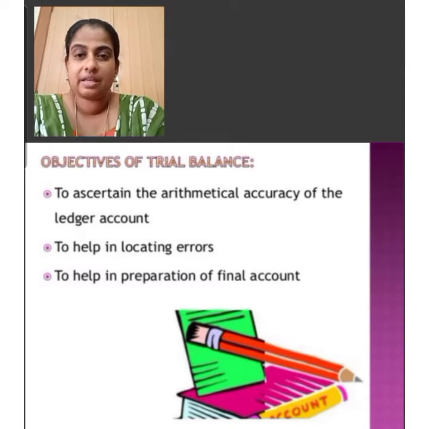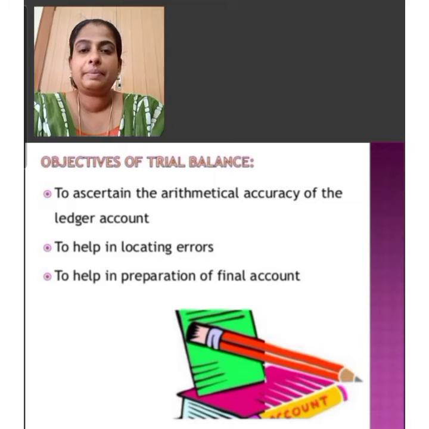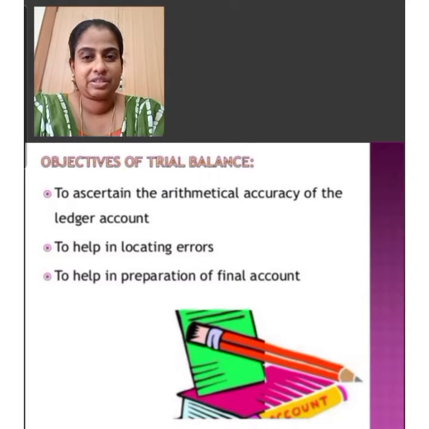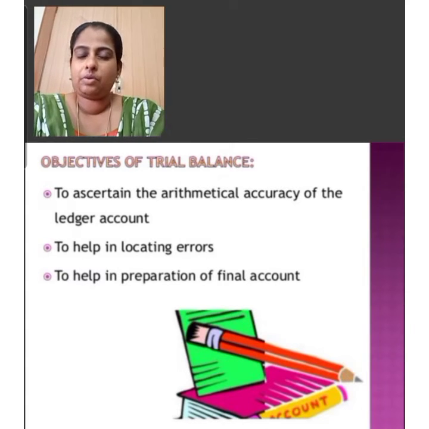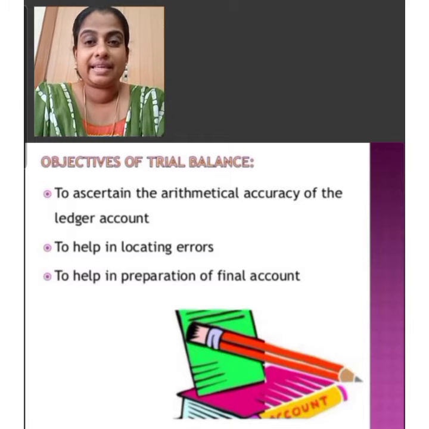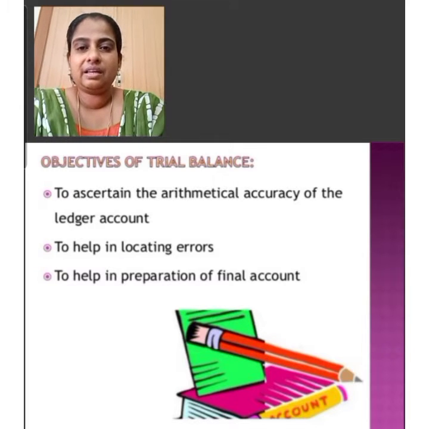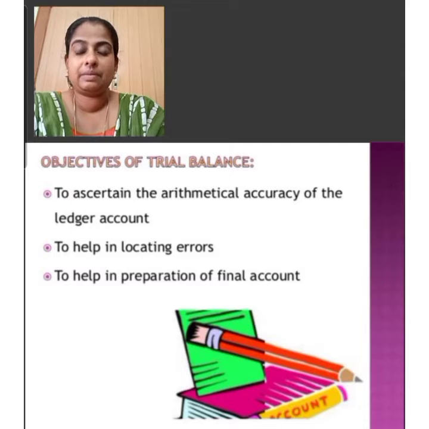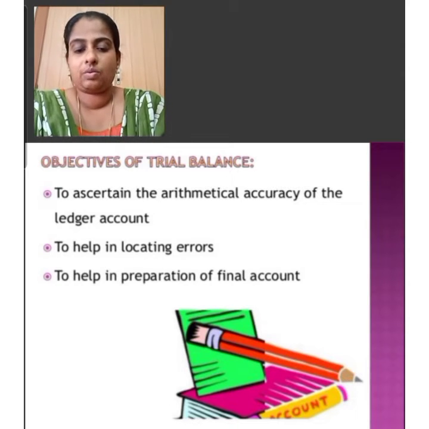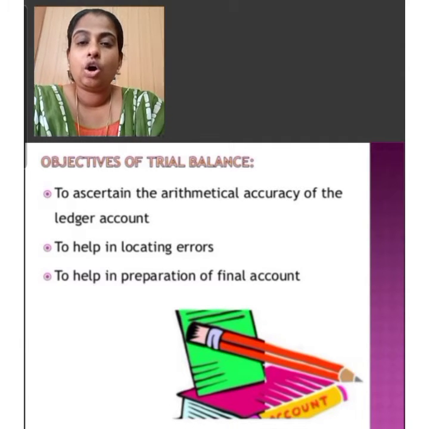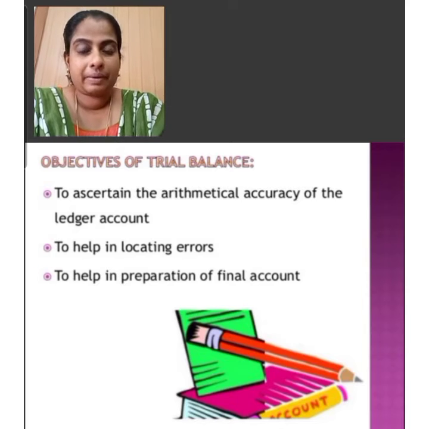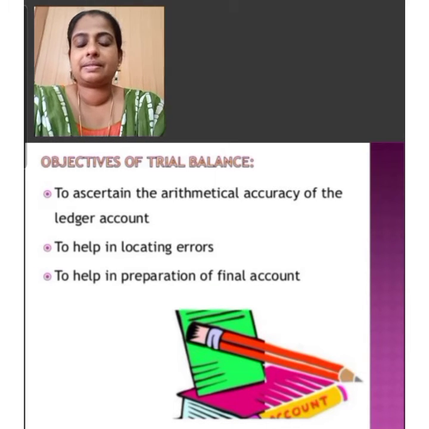First objective is to ascertain the arithmetical accuracy of the ledger accounts. Second point, it helps to locate errors. And third objective is it helps in the preparation of final account. These are the important objectives of preparation of trial balance.